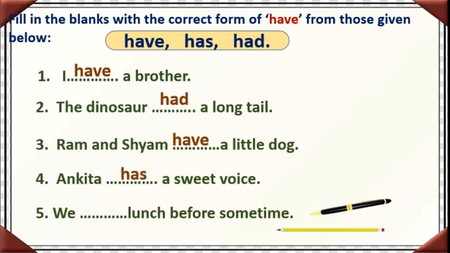Correct? Next one. We dash lunch before some time. Before some time means it is in the past tense. We had lunch before some time. Please practice these all. Okay?